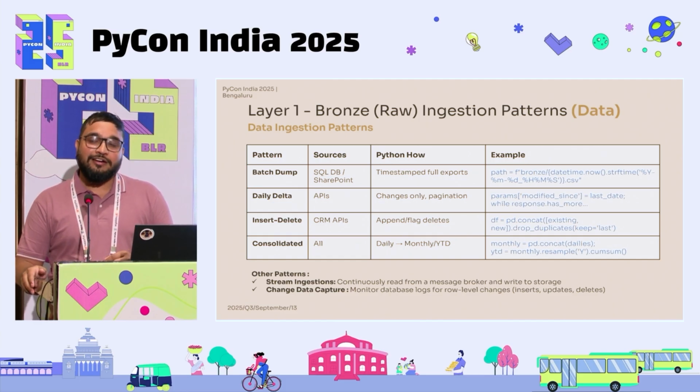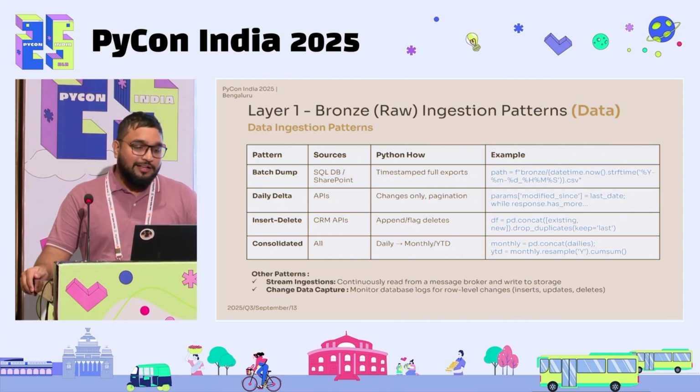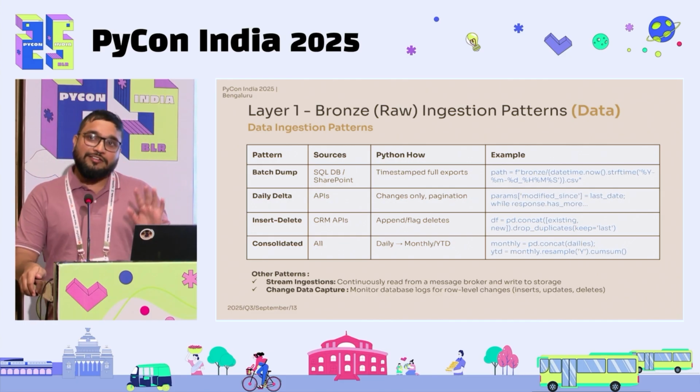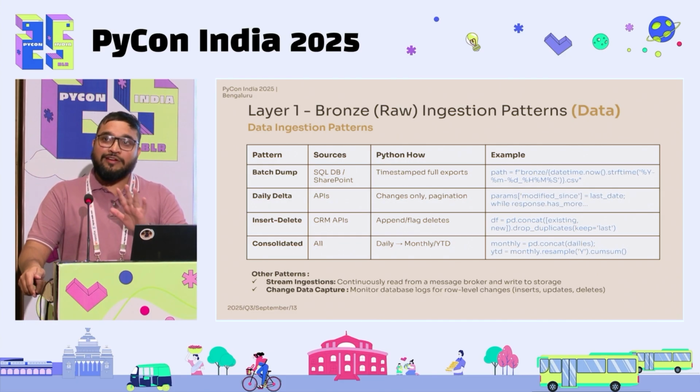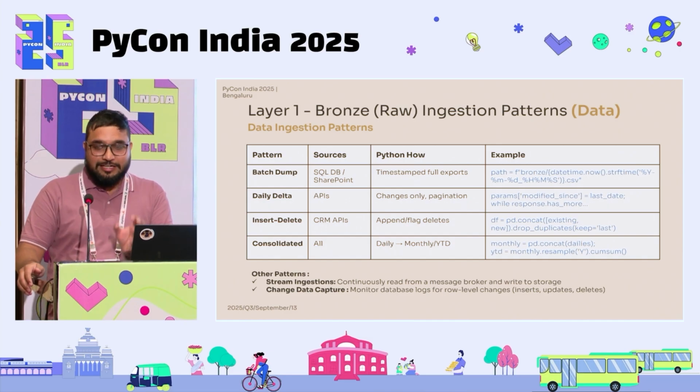Similarly, you have insert and delete. If something is modified, you want to remove it. So fetch data for the last 3 days, delete everything, append it. And then you also want to create a YTD consolidated, MTD consolidated, quarter consolidated, weekly consolidated, and those sorts of consolidated. So all this is being done in bronze. Until now, we haven't touched the data. Whatever the system is giving, we are keeping it, just standardizing it in a manner so it's easy to access again in the future.